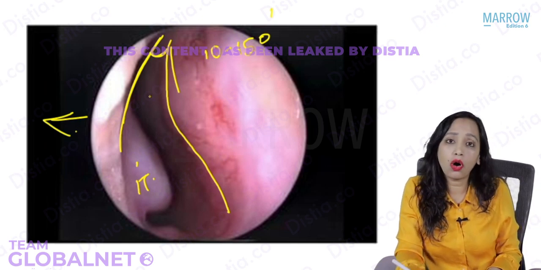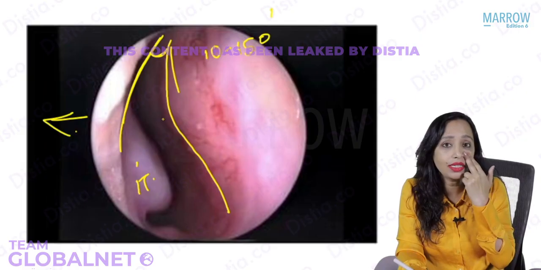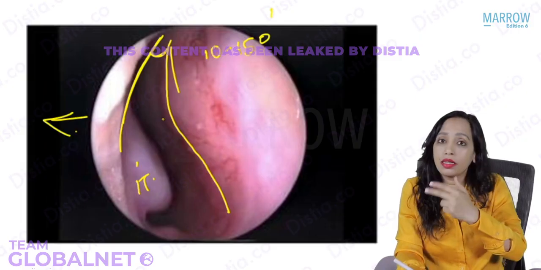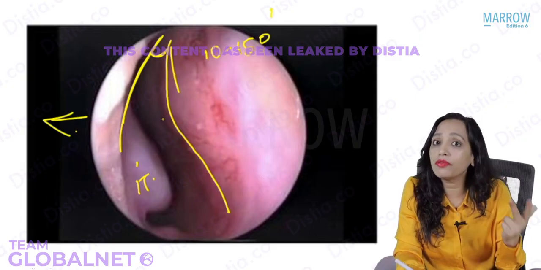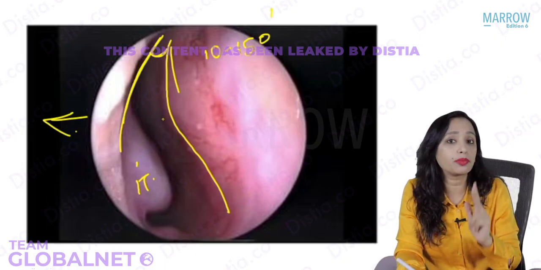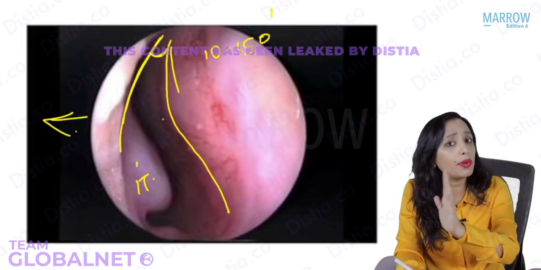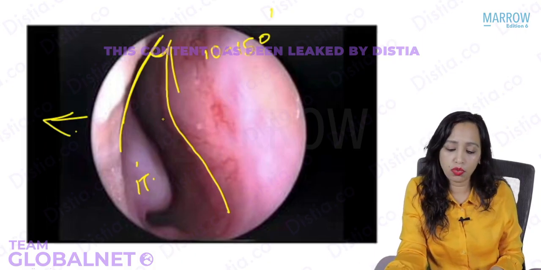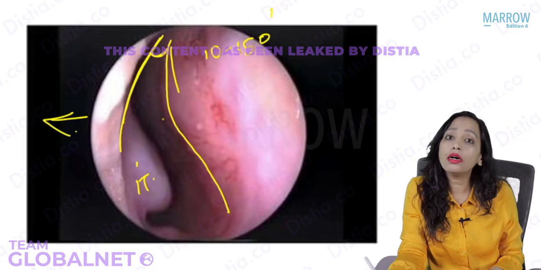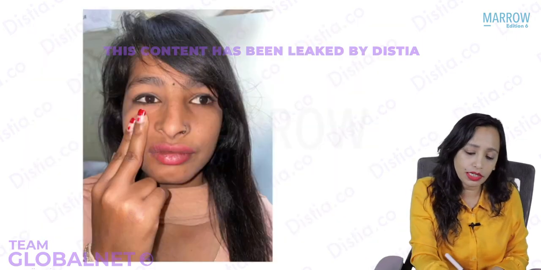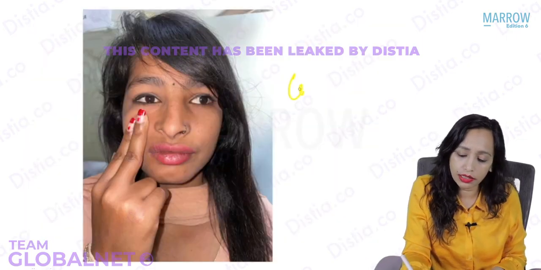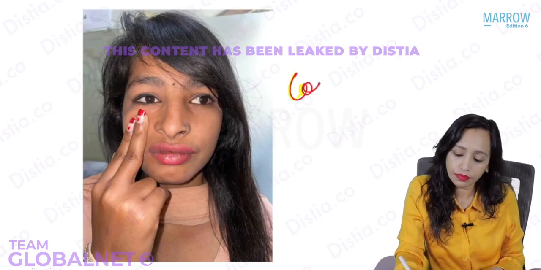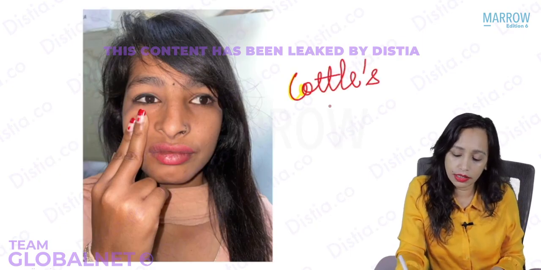So if it is because of obstruction of nasal valve area, when the nasal valve area is pulled laterally, the space opens up and the patient is relieved. This indicates that this patient has obstruction of nasal valve area, and if you operate on that deviation, the patient will be benefited. And this test is what is known as the Cottle's test.